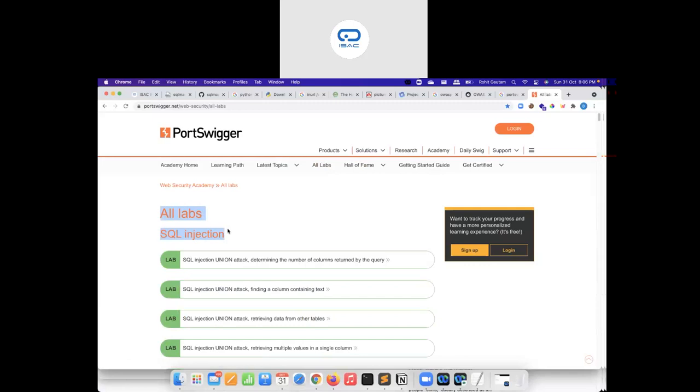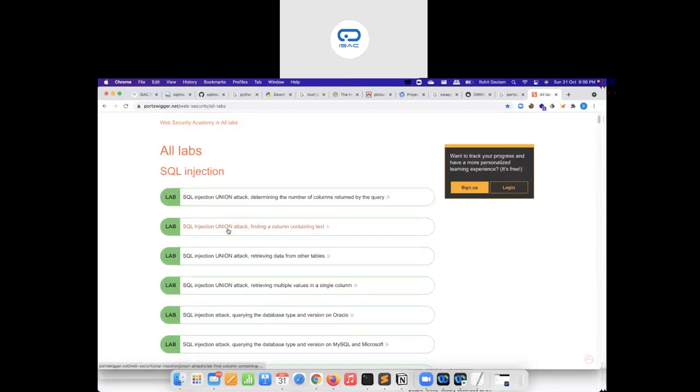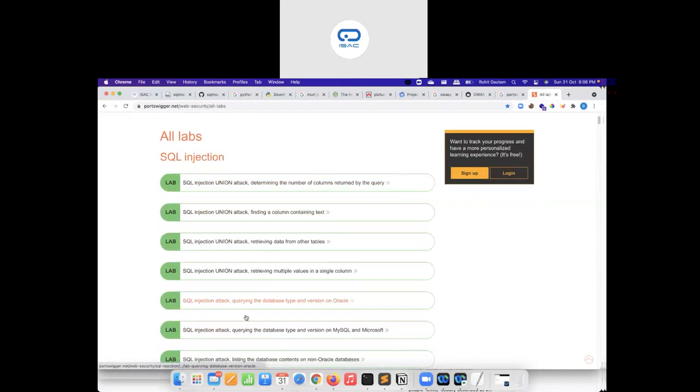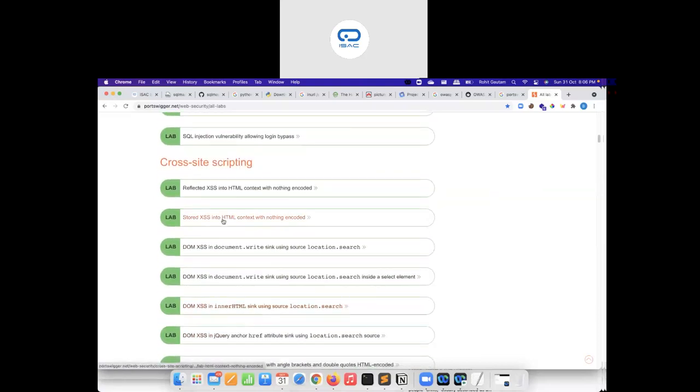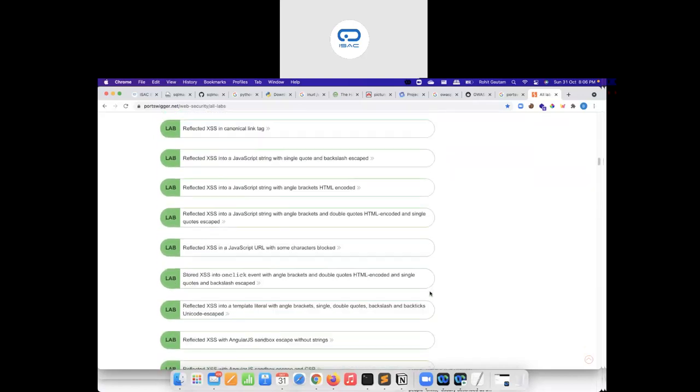You can see all labs, such as SQL injection. You are learning SQL injection today, so try to solve these labs. Once you solve these labs, you will get more idea of how the vulnerability works, and you will be able to take a hands-on approach. If you do hands-on practicals, that is definitely going to be super useful for every one of you. So this is what you can do.